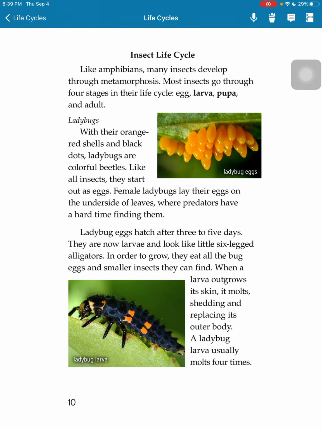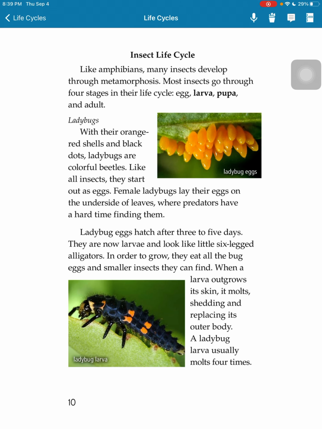Insect life cycle. Like amphibians, many insects develop through metamorphosis. But insects go through 4 stages in their life cycle: egg, larva, pupa, and adult. Ladybugs. With their orange-red shells and black dots, ladybugs are colorful beetles. Like all insects, they start out as eggs.